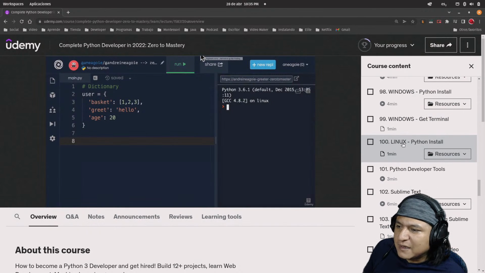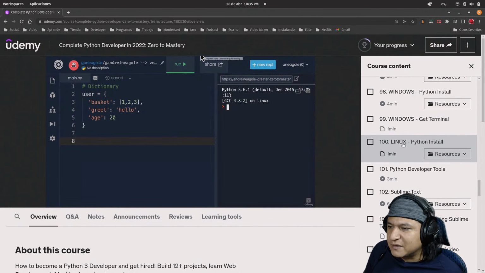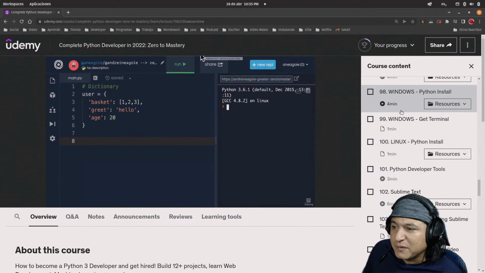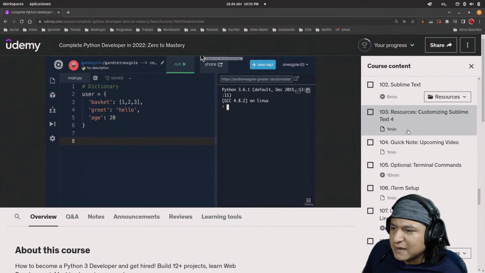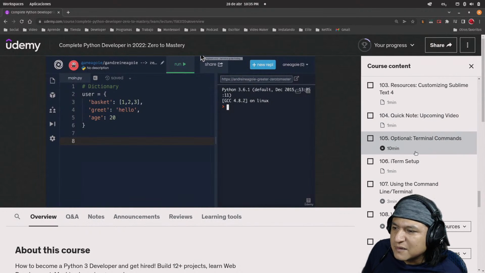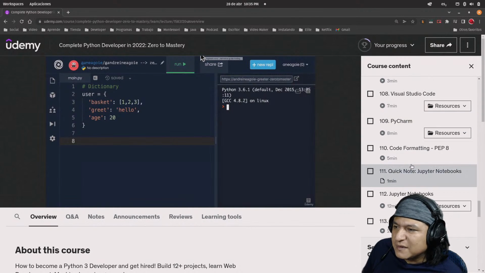There we go. When I install Python on Linux here, or maybe Windows, who knows, on developer tools, Sublime Text, I guess, customizing, I guess. Well, I'm going to be watching this.